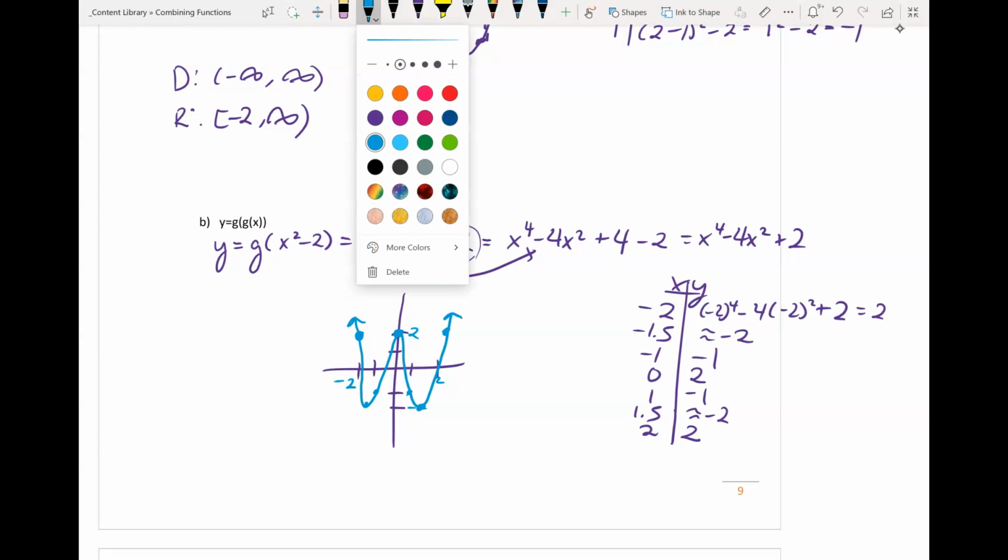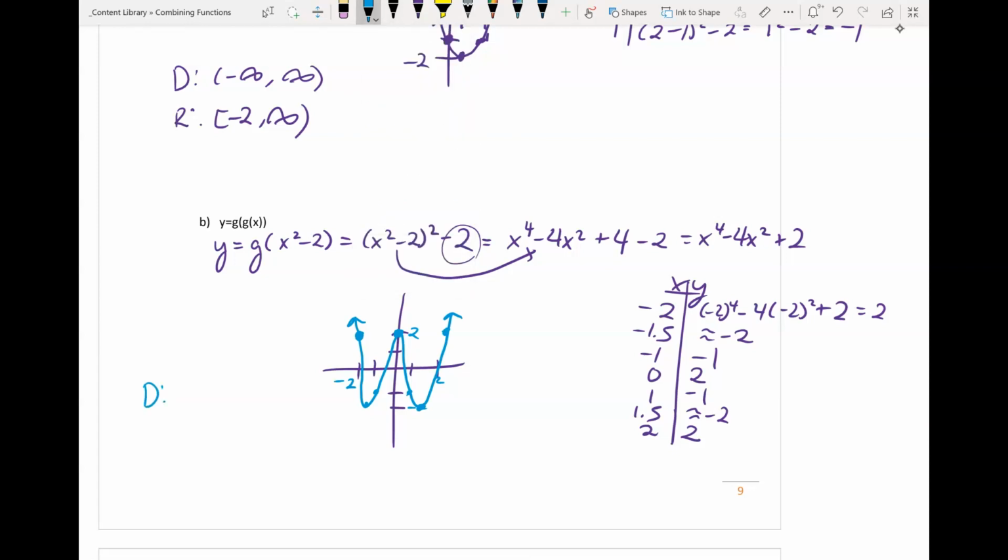So for your domain, it's going to be from negative infinity to positive infinity. For your range, we approximated this to be about negative 2. So I'm just going to say somewhere around negative 2. It does touch it. And if you want the exact number, we would have to plug this back into the function. And our y values continue from there.